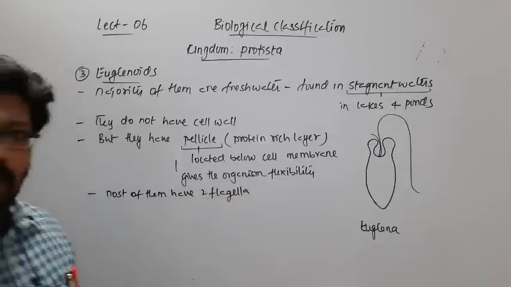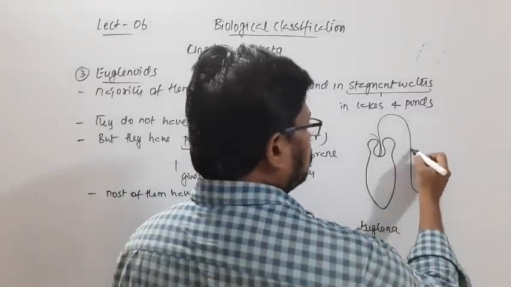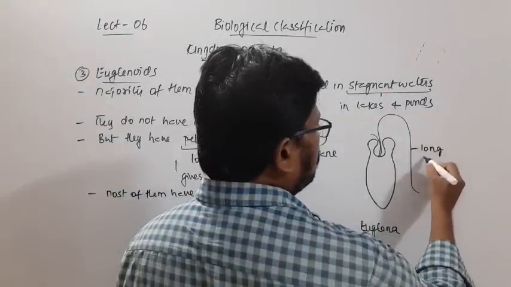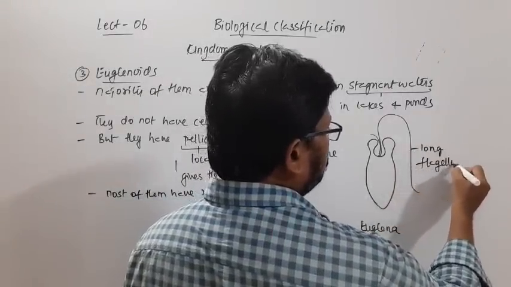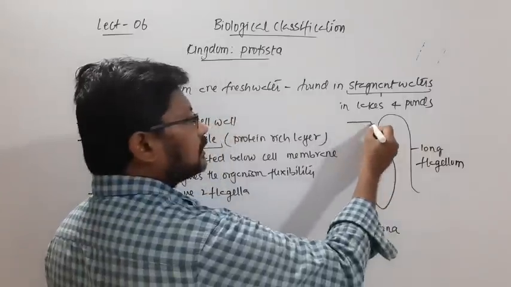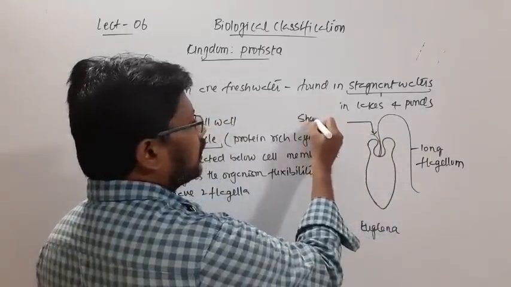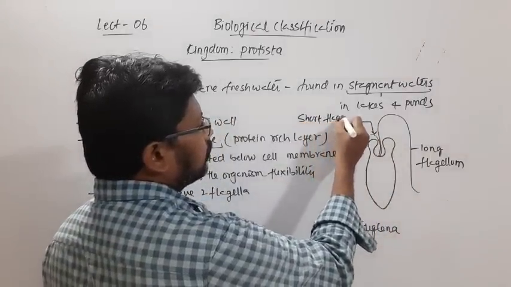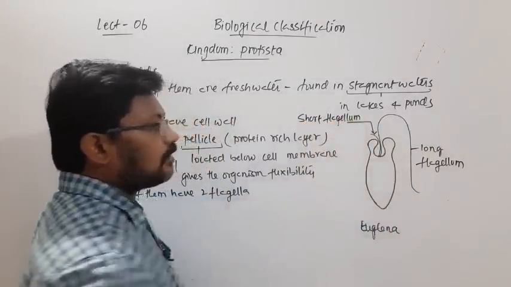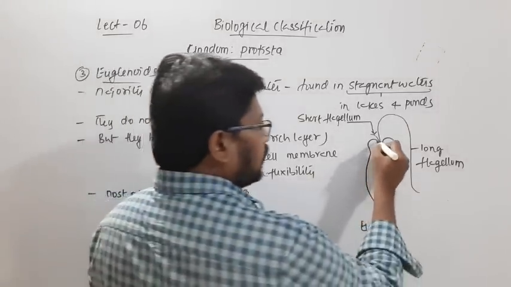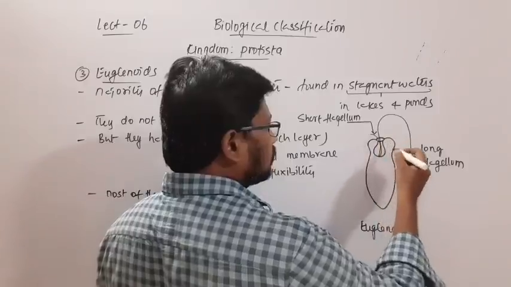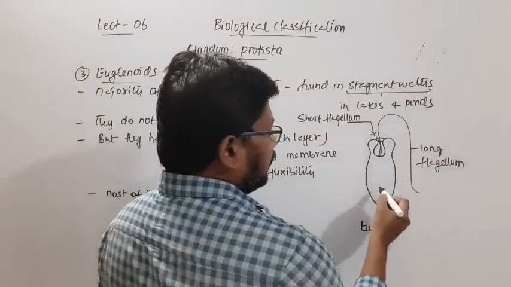One will be long and one will be short. So this is the long flagellum, and this is the short flagellum, right? And this is the opening, right? And here